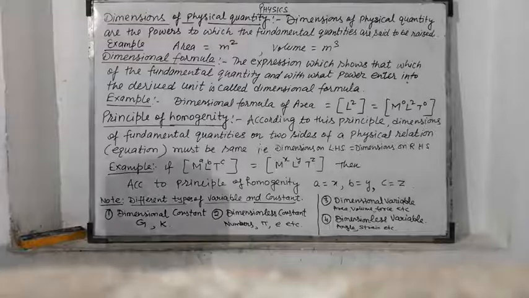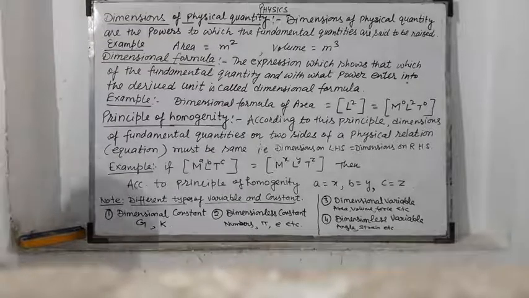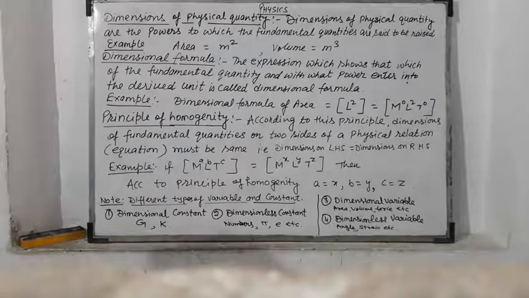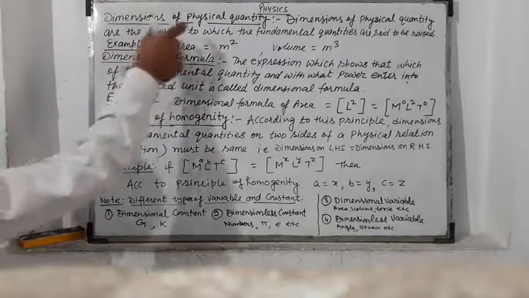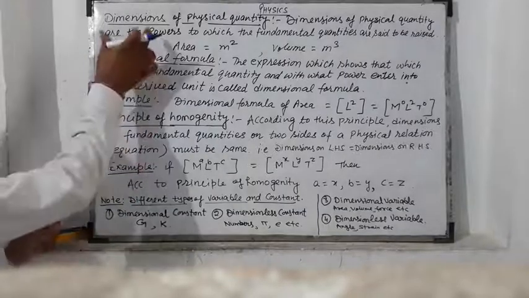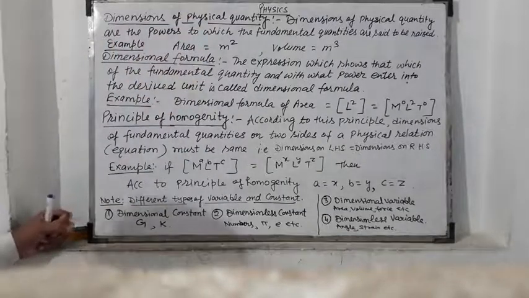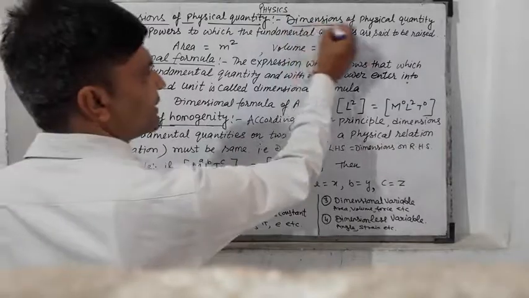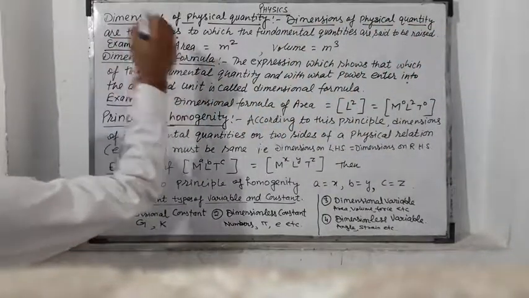Good morning students, in this lecture we discuss the dimensions of a physical quantity. What is the dimension of a physical quantity? The dimensions of a physical quantity are the powers.